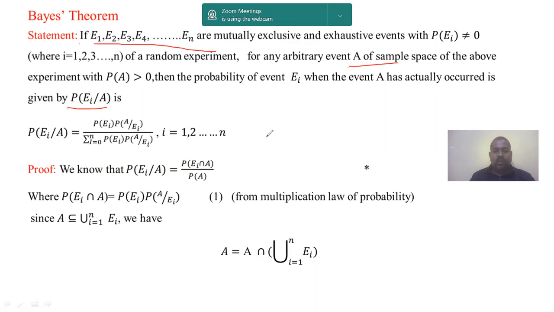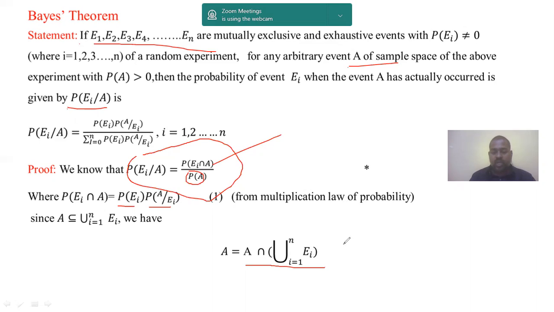So here is the proof. We know that by using conditional probability, P(Ei | A) equals P(Ei intersection A) divided by P(A). Using the multiplication law, we can write this as P(Ei | A) equals P(Ei) times P(A | Ei) divided by P(A), where A is the event which is intersecting with every event Ei. Here Ei is any one of the events E1, E2, E3 and so on.